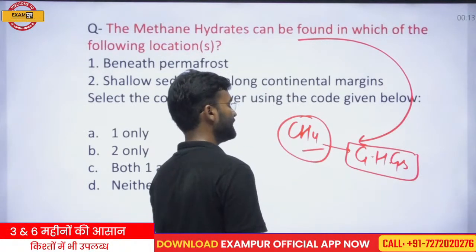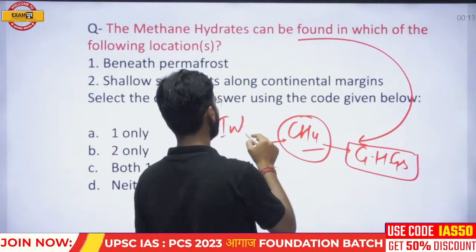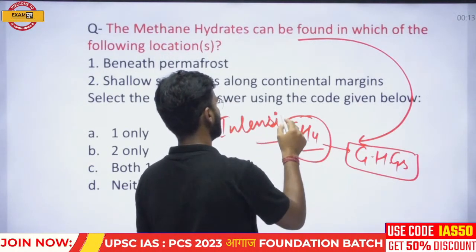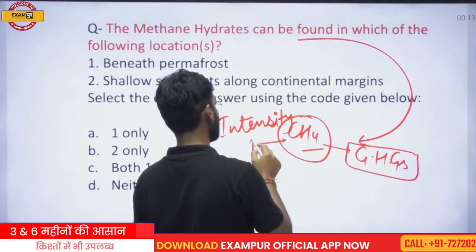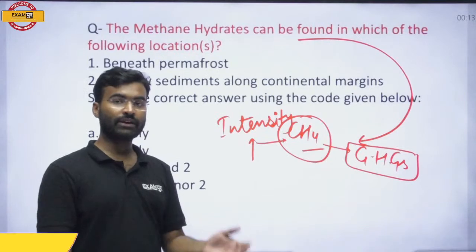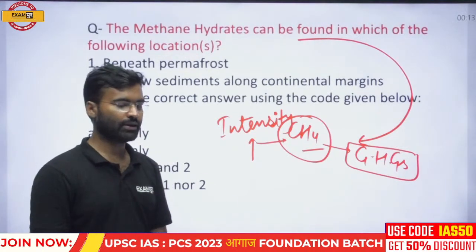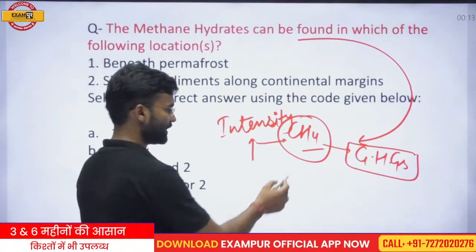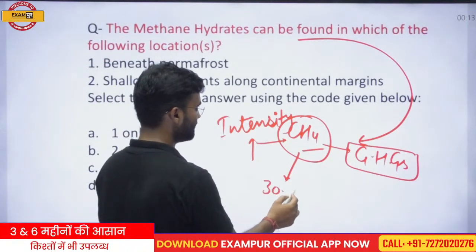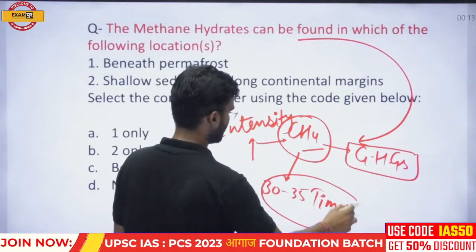Methane is a greenhouse gas whose intensity is more than carbon dioxide, a highly intense gas which has more greenhouse effect than carbon dioxide, or you can say 30 to 35 times more intensity than carbon dioxide.